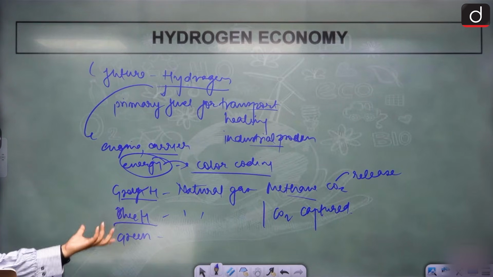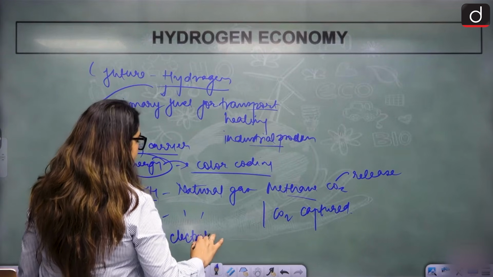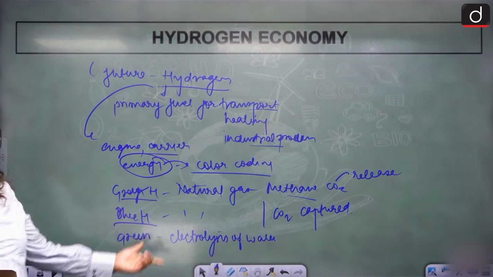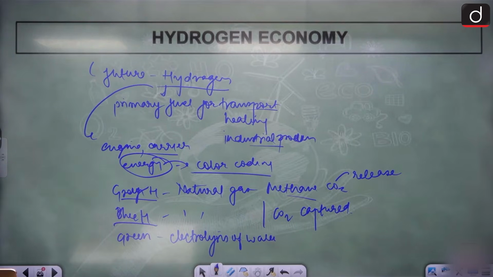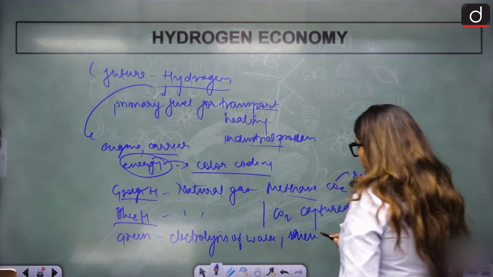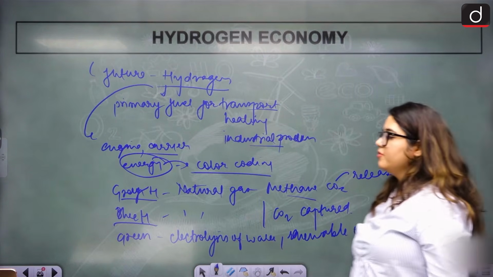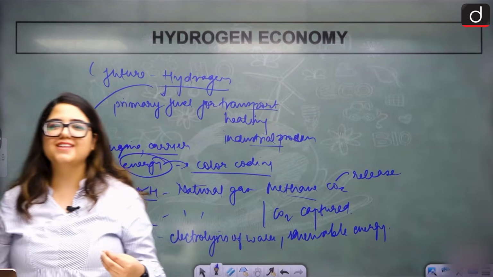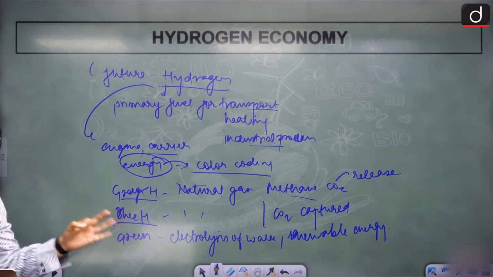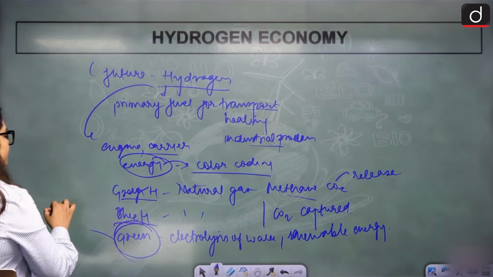Green hydrogen is produced by electrolysis of water using renewable energy. Water and renewable energy. Just imagine what a beautiful concept. Where will you release carbon dioxide here? Truly zero emission version. Where is CO2? Where will you release it? Truly zero emission.